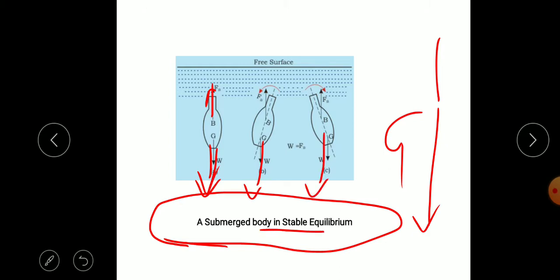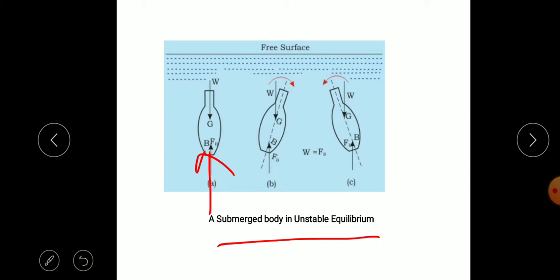At that time we get the stable equilibrium, because the weight and force of buoyancy constitute a couple that returns the object to the original condition. But now if G is above the force of buoyancy, meaning the weight is more at the upper point, then the center of gravity G will be above the force of buoyancy.